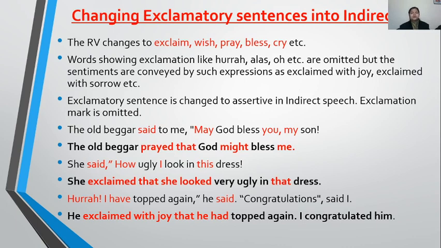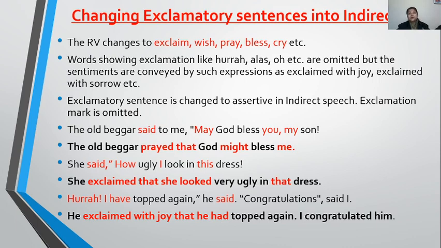If we talk about the connectors, in assertive and exclamatory, both these types of sentences use the conjunction "that" to introduce their reported speech.